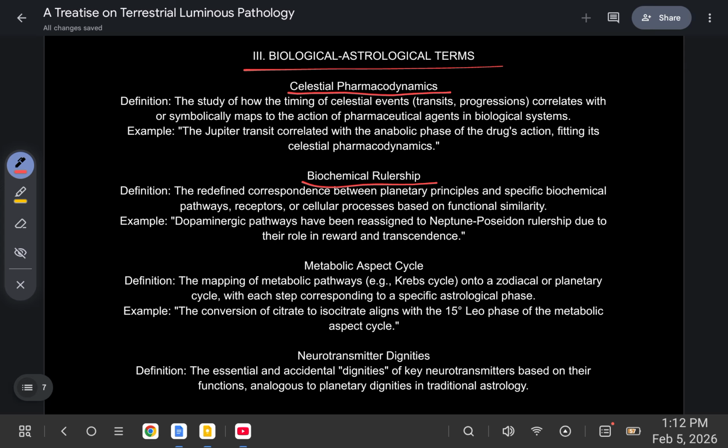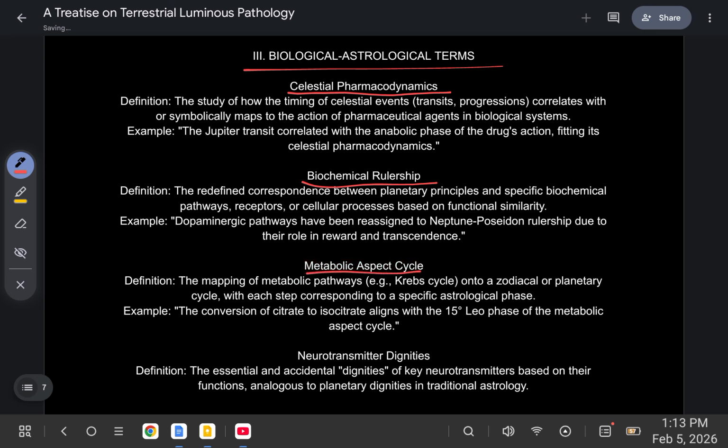Biochemical rulership. The redefined correspondence between planetary principles and specific biochemical pathways, receptors, or cellular processes based on functional similarity. For example, dopaminergic pathways have been reassigned to Neptune-Poseidon rulership due to their role in reward and transcendence.